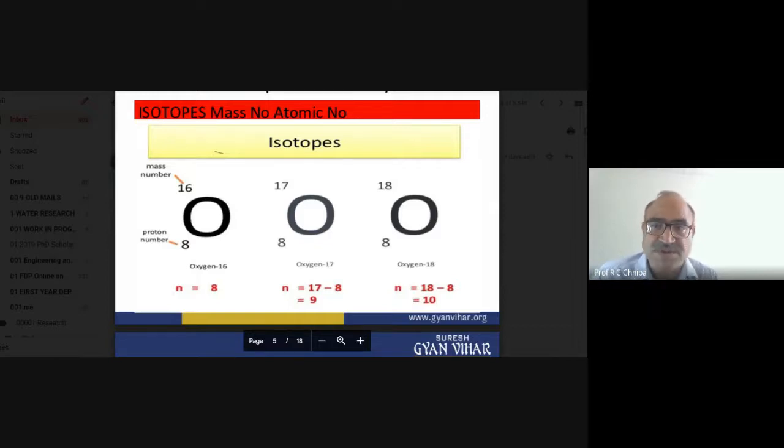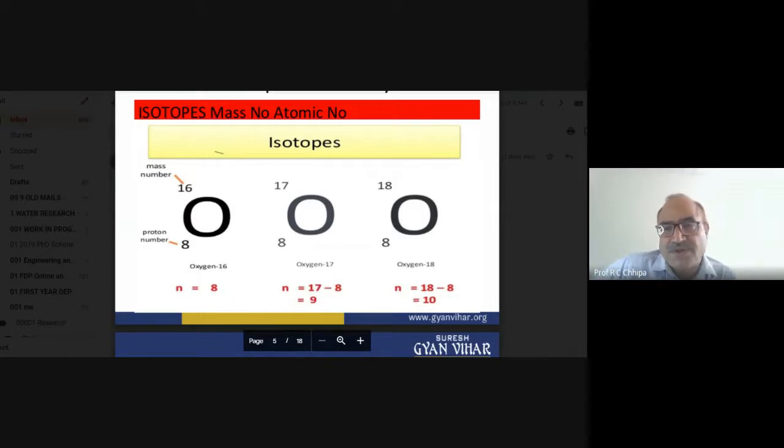In the case of oxygen, there is oxygen 16, oxygen 17, and oxygen 18. For O16 the mass number is 16, for O17 the mass number is 17, and for O18 the mass number is 18. Whereas the atomic number in all three nuclear species is the same. The atomic number is 8.